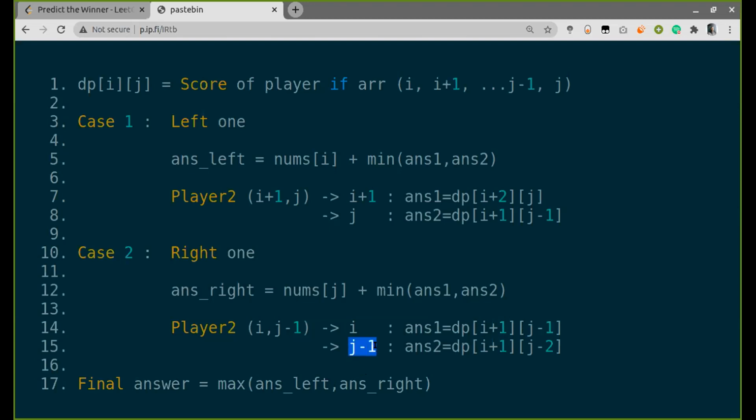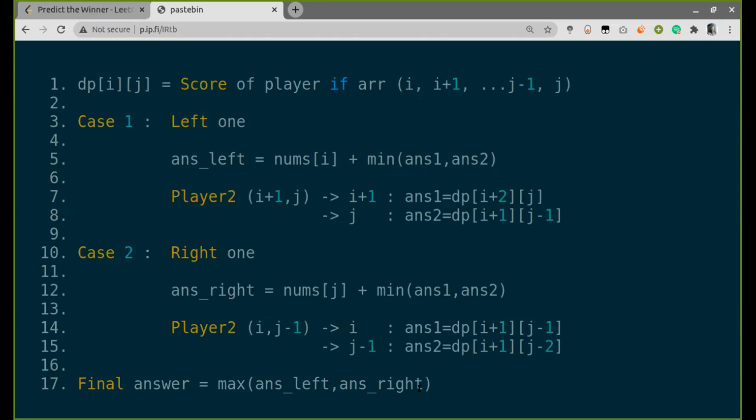If he chooses the extreme right, I have i plus 1 to j minus 2 left. I will again take the minimum of both cases. But since I also need to maximize my total score, out of both the cases, left and right, I will always return the maximum of both the scores.